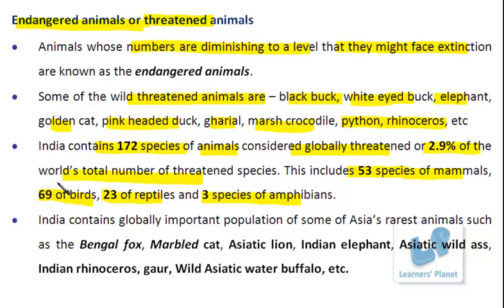And besides these, the other ones are also required to be managed so that they do not enter into this particular category of endangered or threatened animals.